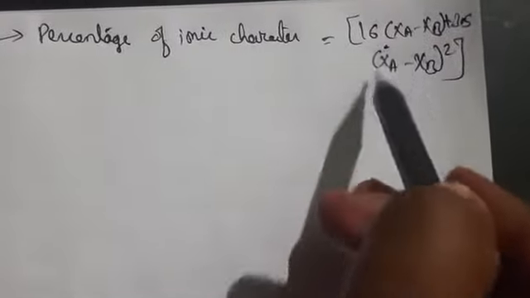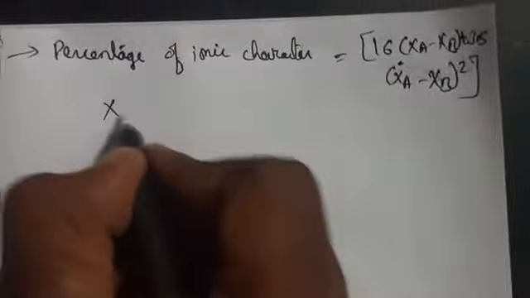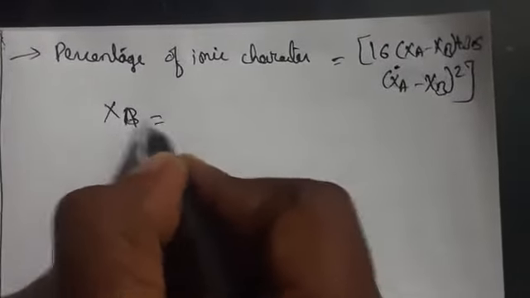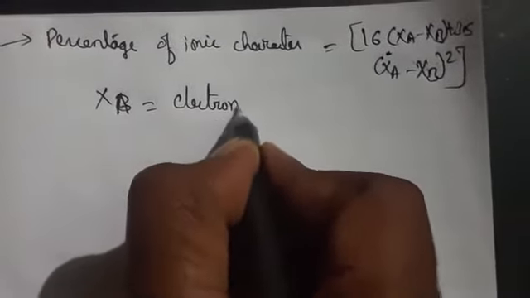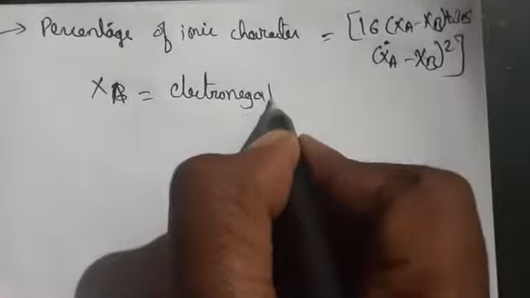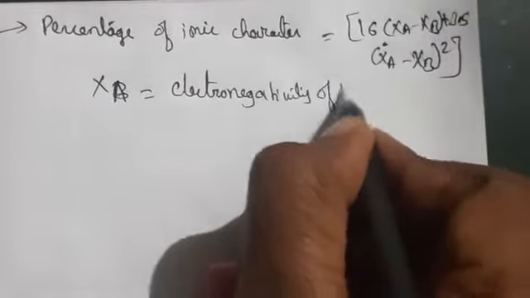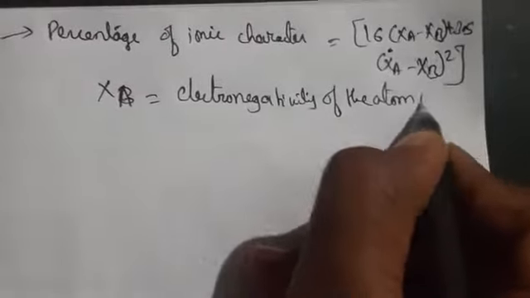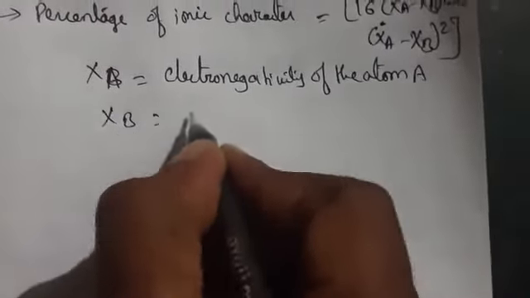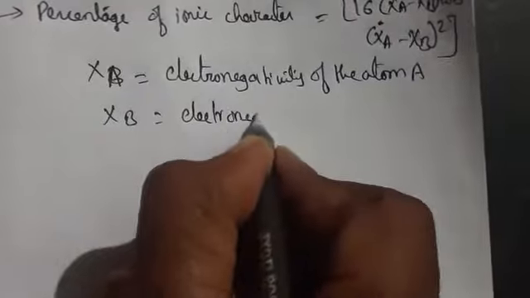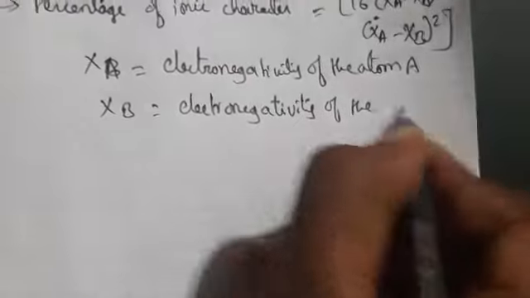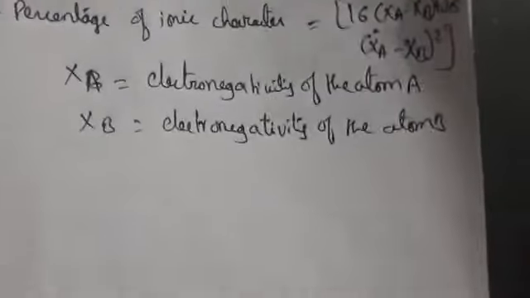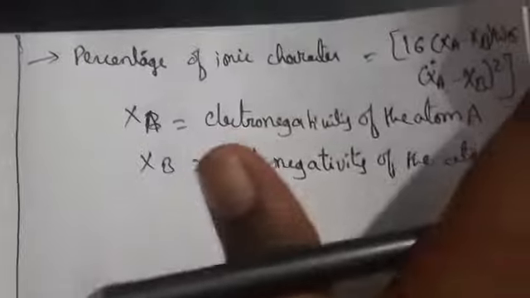Here XA is the electronegativity of atom A, and XB is the electronegativity of atom B. This is the way to calculate the percentage of ionic character. So this is the general introduction to the covalent bond.